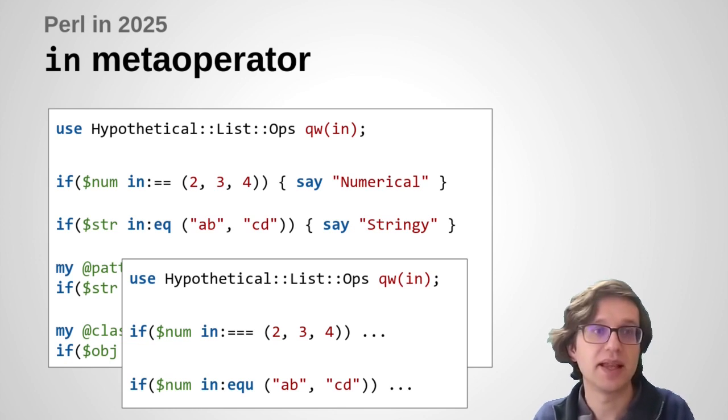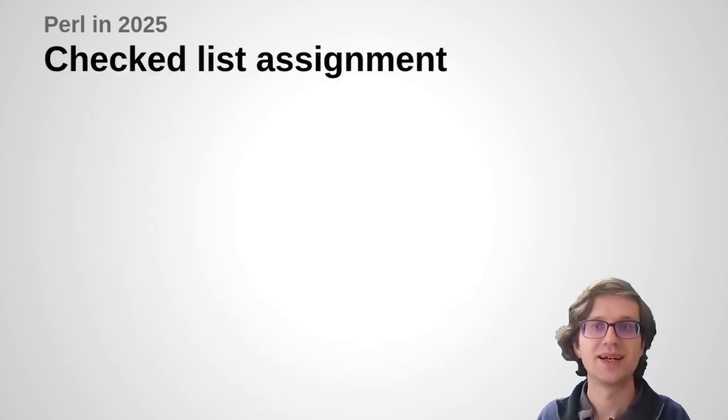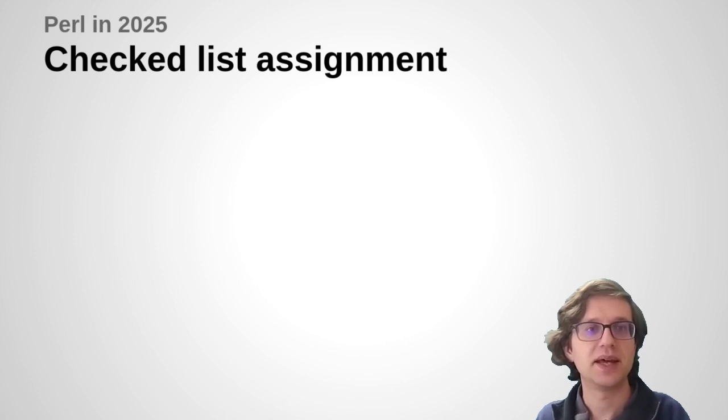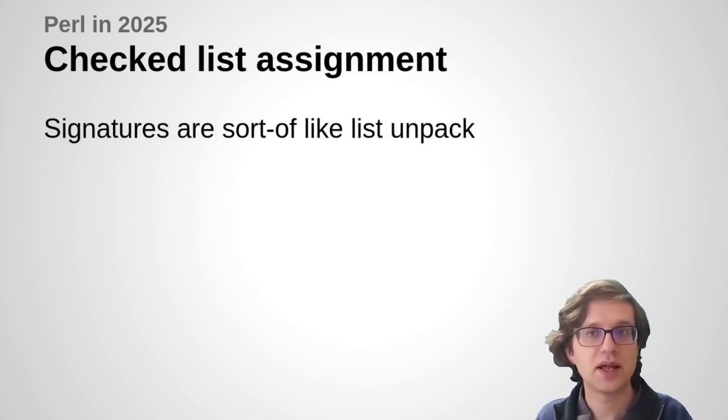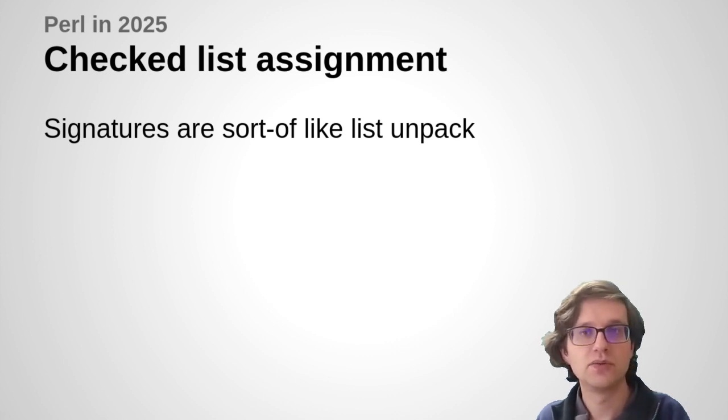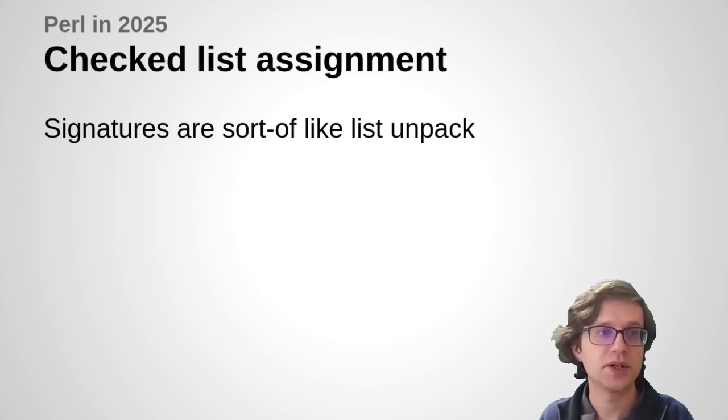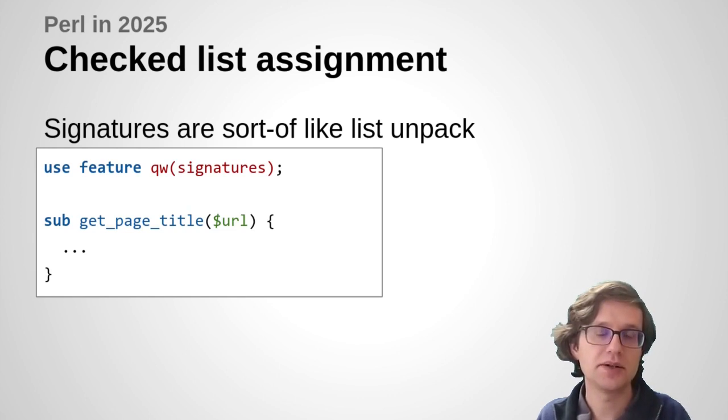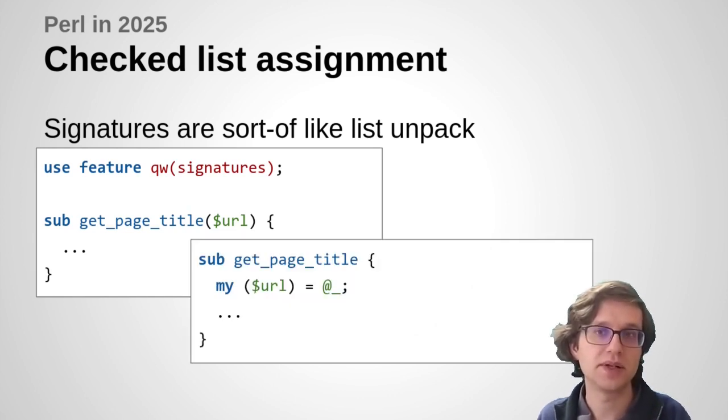Let's find a nice way to spell that. So another thing that I think needs a better name. Signatures are sort of like a list unpack, in that if we were to write some signature parameters to a function, it's sort of like just performing a list assignment into a list of those variables from the list of values passed into the function.